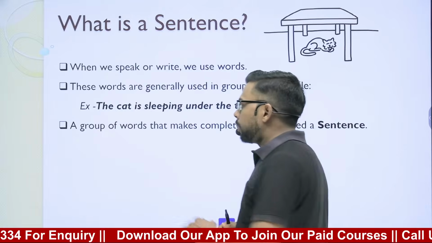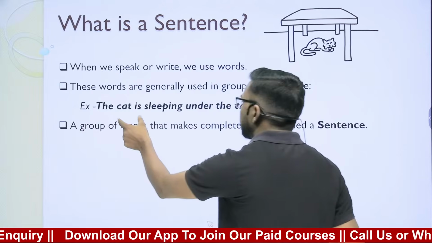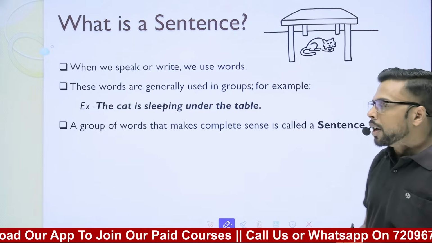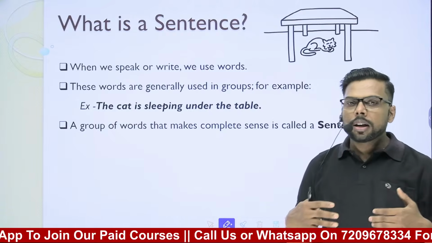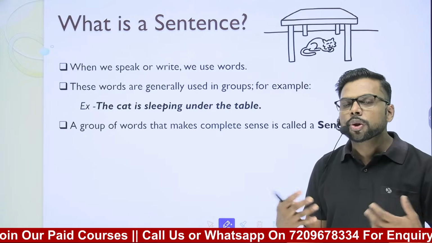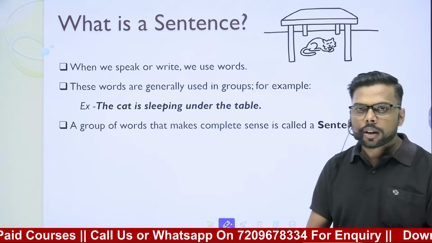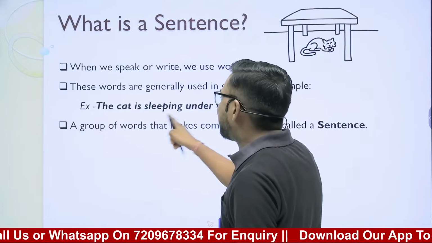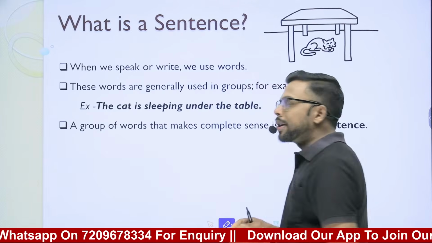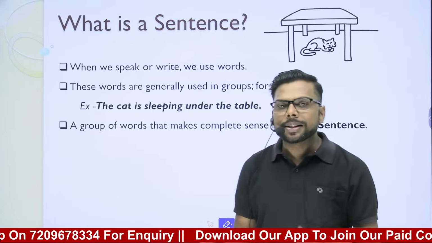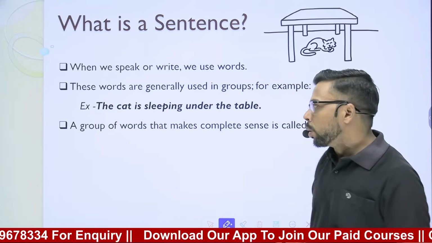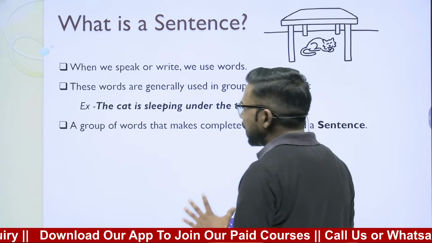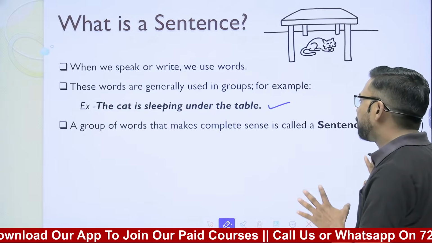Like, see here, there is a sentence: the cat is sleeping under the table. So when we have to express a thought, we use words, and we use those words in a group to express our thought, right? So after reading this, we can say that a sentence is a group of words that makes complete sense, right? So this is an example of a sentence.